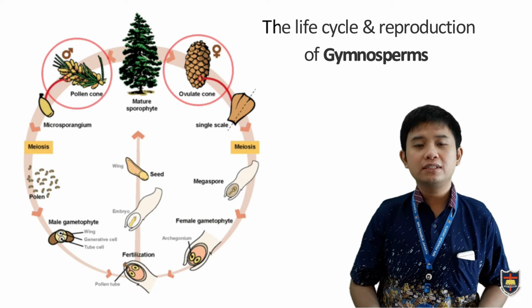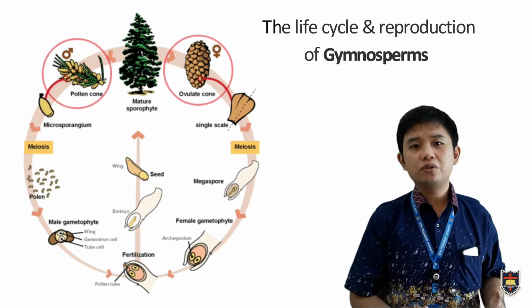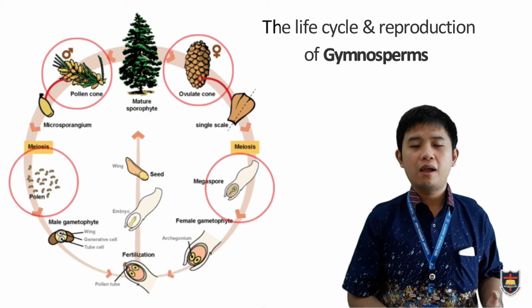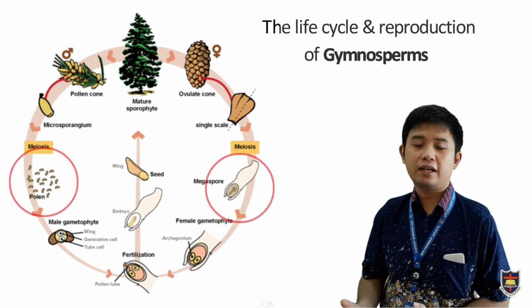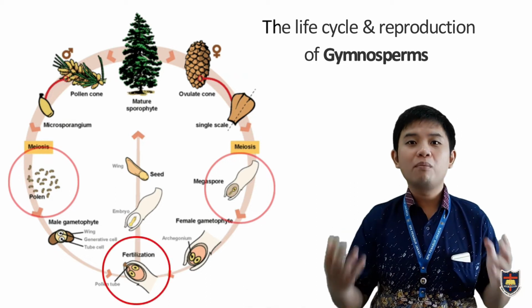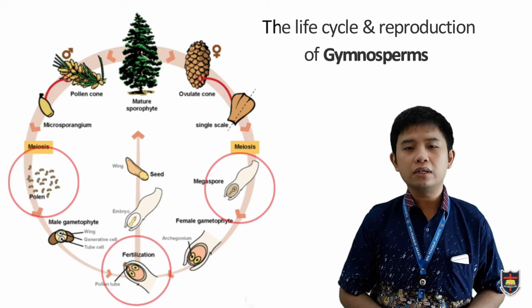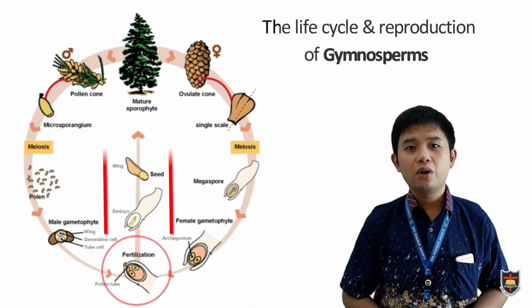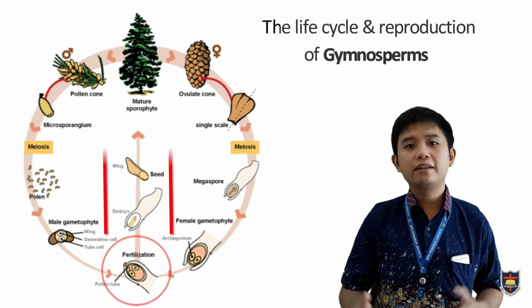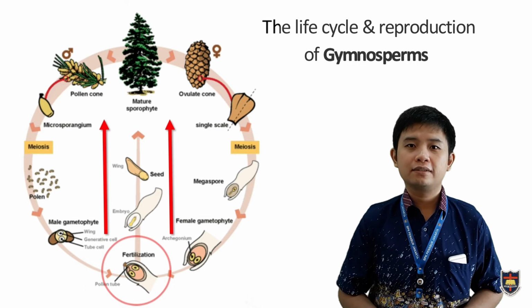have their own sex cells. Male strobilus produces sperm cells. Meanwhile, female strobilus produces egg cells. And when both sex cells meet, fertilization occurs. And after that, the seeds will grow and develop into new individual plants.